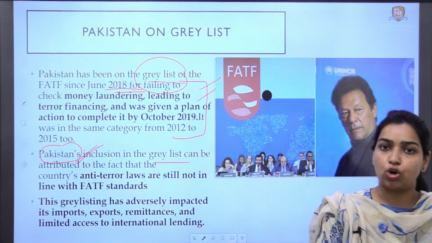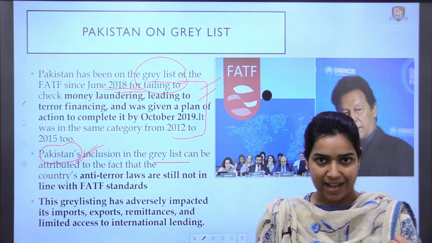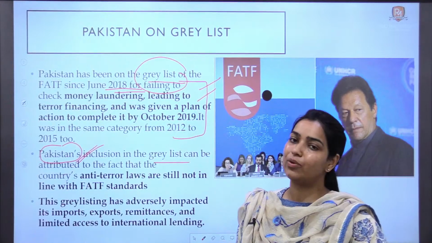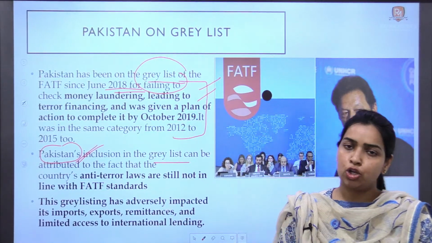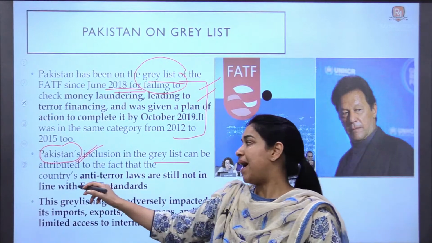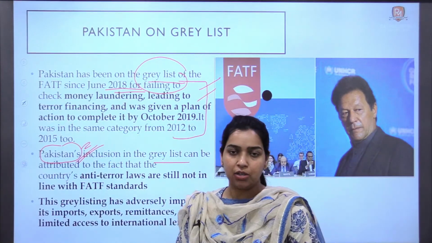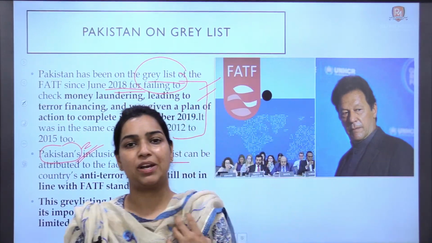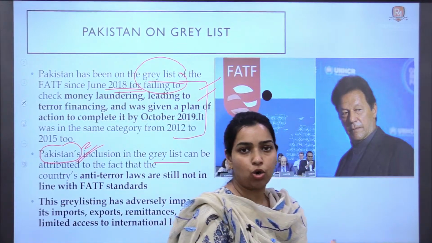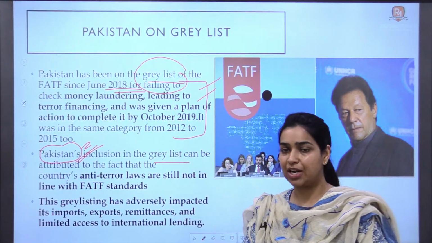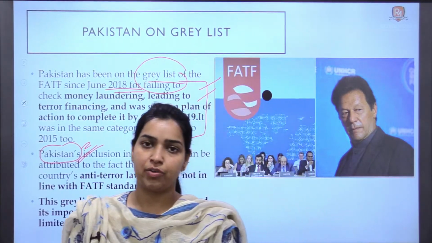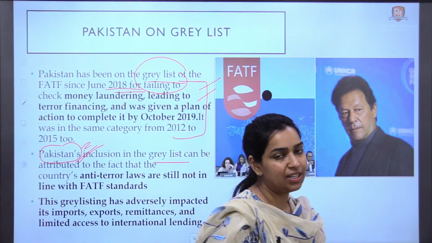आउटसाइड लेंडर्स आर नॉट इंटरेस्टेड इन गिविंग देम एनी फाइनेंस. Outside traders are not very much interested in engaging in business with these countries. So in that way it impacts the economy of a country, right? अगर ये ब्लैक लिस्ट हो गया तो बिल्कुल ही इसकी कंट्री की इकोनॉमी जो है ख़त्म हो जाएगी. इनकी जो credit rating है that will also fall severely, right? So these are the impacts of being listed.